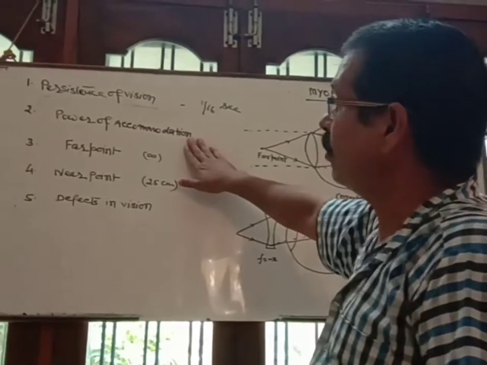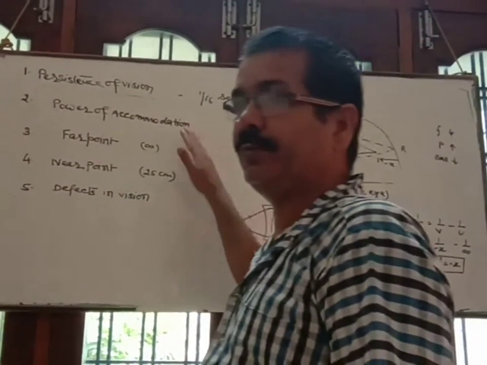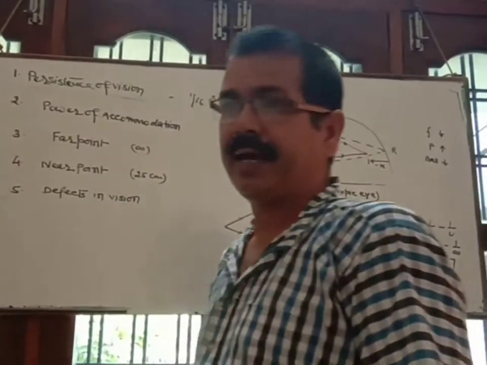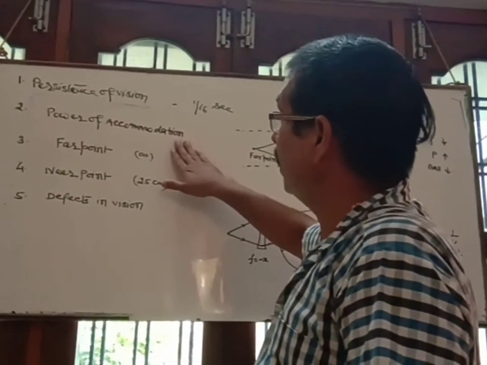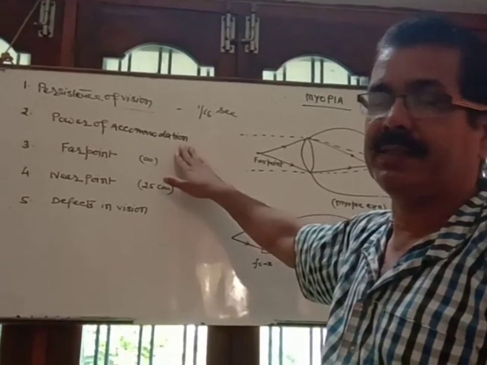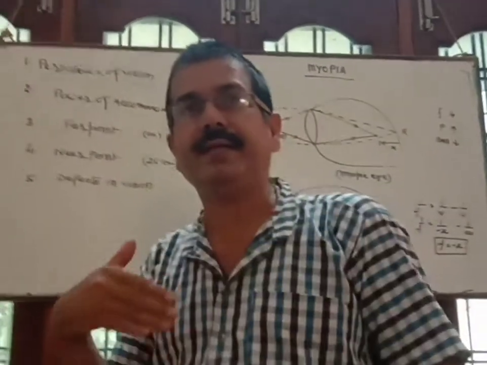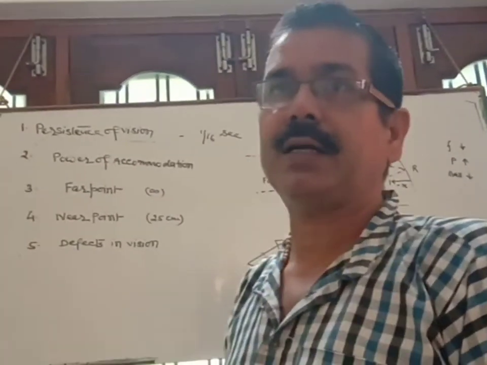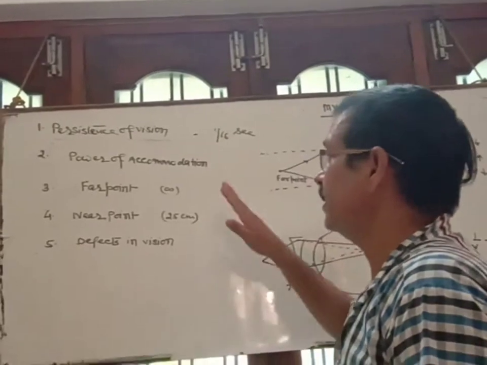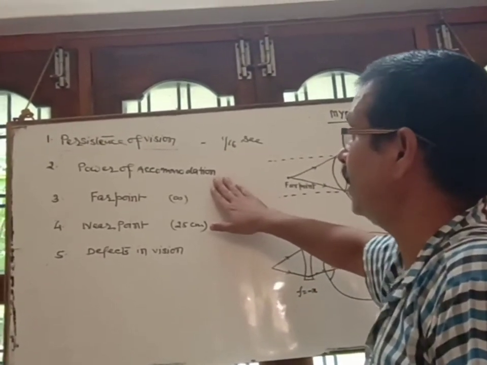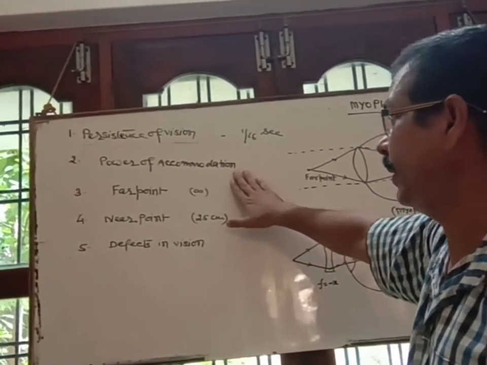Then power of accommodation. This is the main difference between the human eye and a photographic camera, because power of accommodation is the ability of the eye lens to adjust its focal length according to the position of the object. This ability is called the power of accommodation of the human eye.